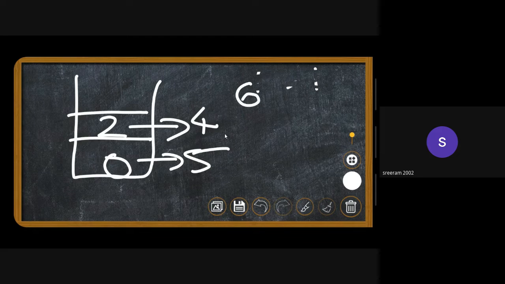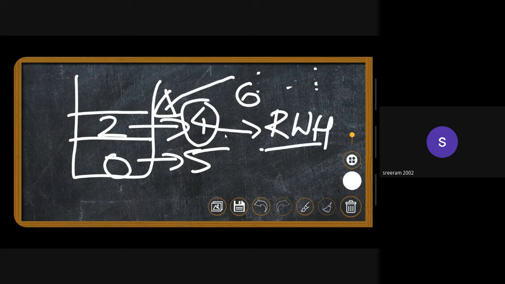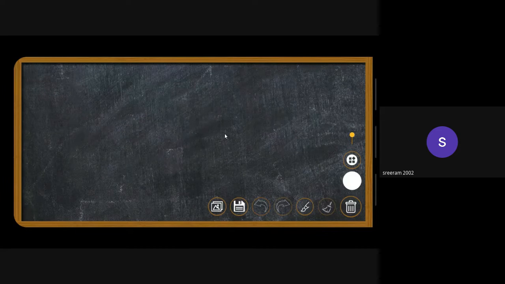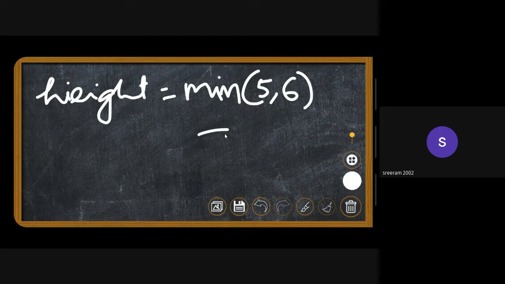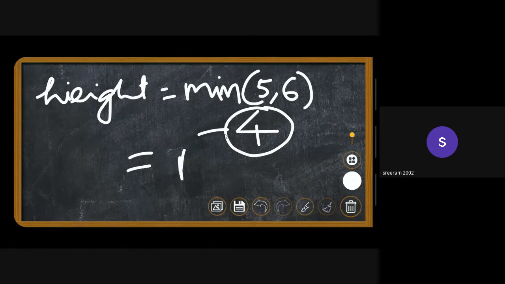When 6 is ready to enter, this element should be popped, right? When this element is popped, we know that there is a chance of rainwater being harvested. So we'll again calculate the height of the rainwater. The height of the rainwater is simply the minimum of the boundaries, which are 5 and 6 in this case, minus the height of the just popped element, which is 4. So the height of the rainwater will be 1.